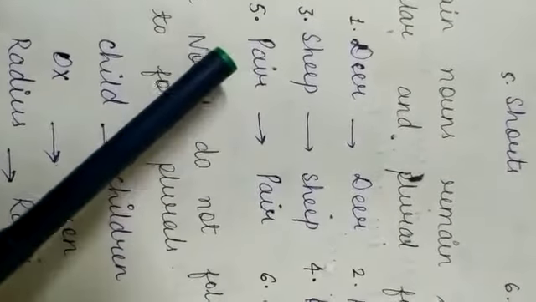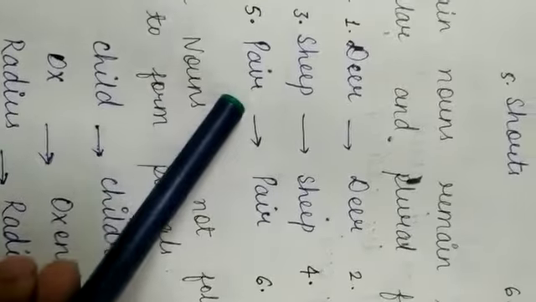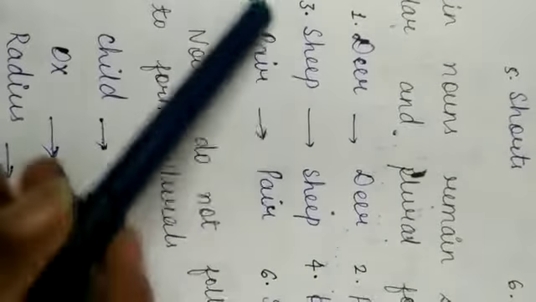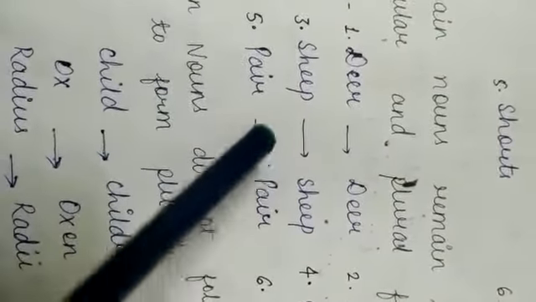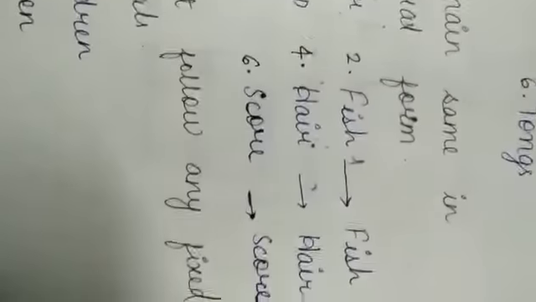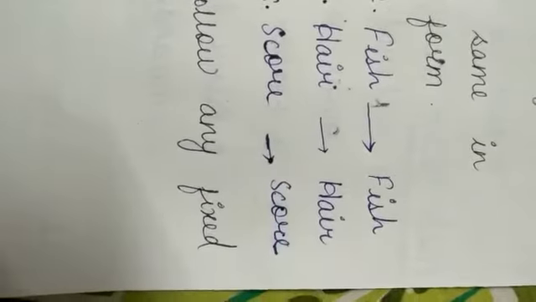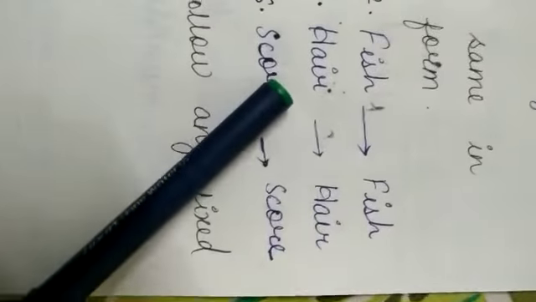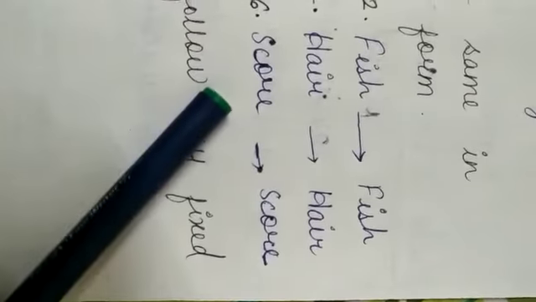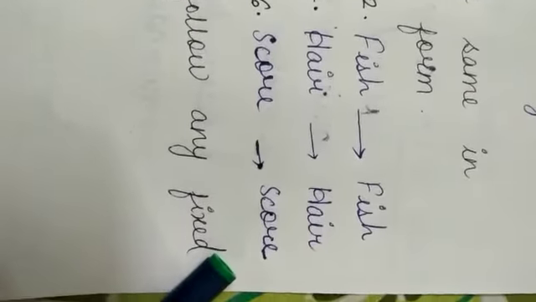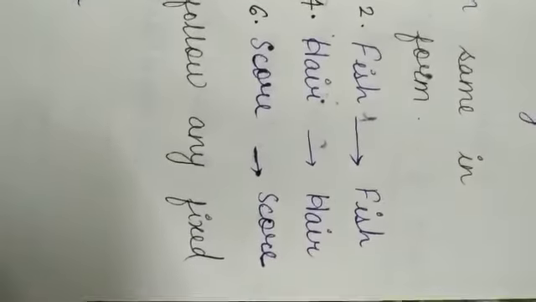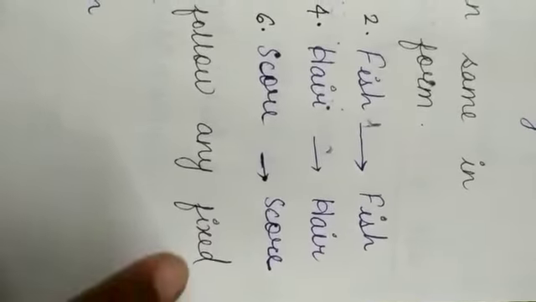Pair. Pair means 2, so it does not have any singular. What is the plural of it? Pair only. Fish. We have a habit of saying fishes, but fishes is not a word. The plural of fish is fish only. The plural of hair is hair only. Hairs is not a word. Score. The plural of score is score only. We do not say what are the scores, we say what is the score. Understood?